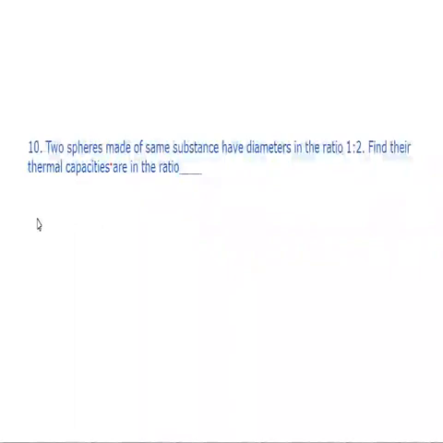Here the question given is, two spheres made of the same substance have diameters in the ratio 1:2. Find their thermal capacities are in the ratio dash. So here the ratio of diameters is given. Let me write here the ratio of diameters, and let me represent diameter with d only. So d1 by d2 is nothing but 1 by 2.